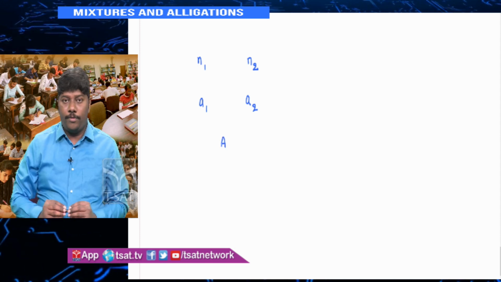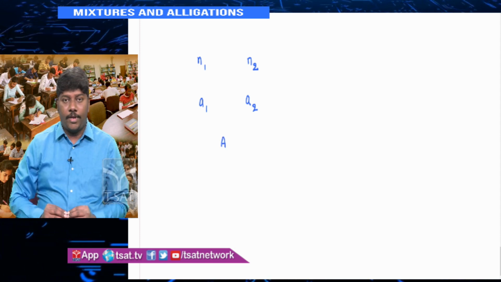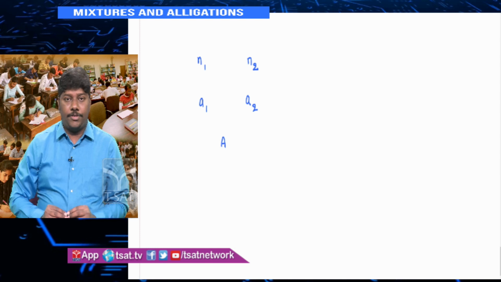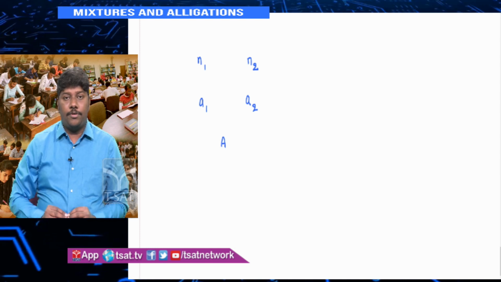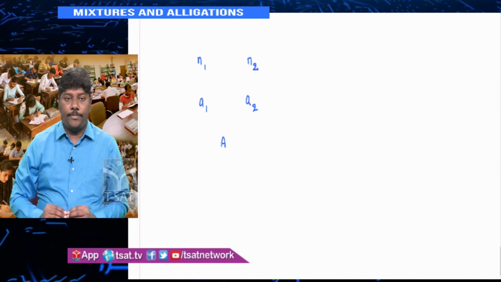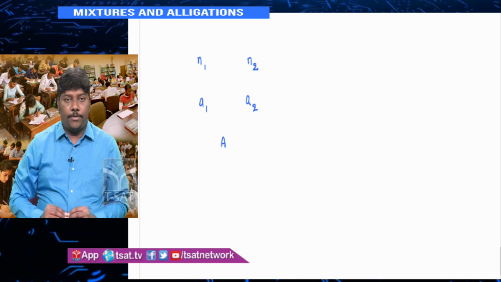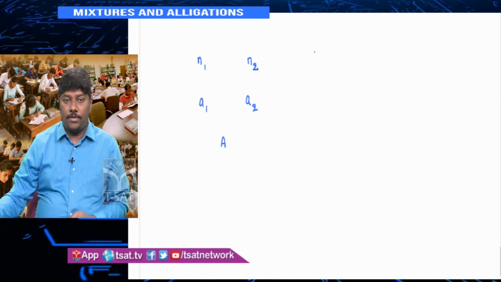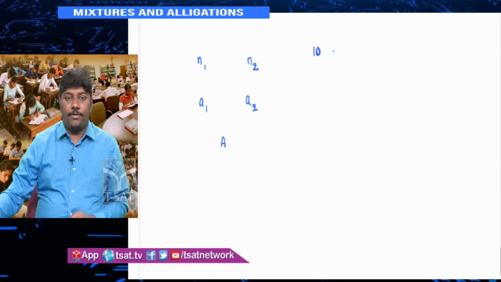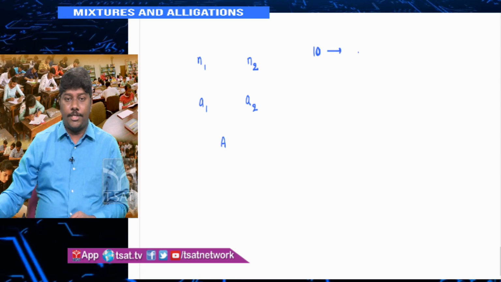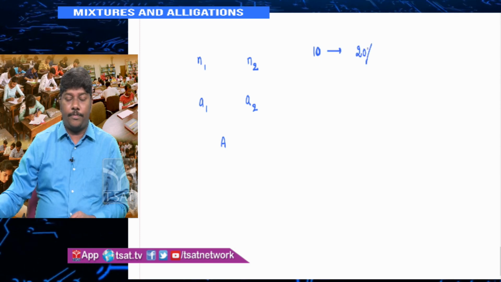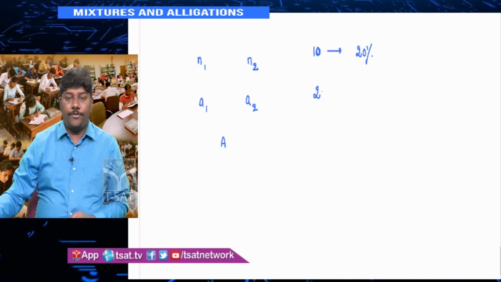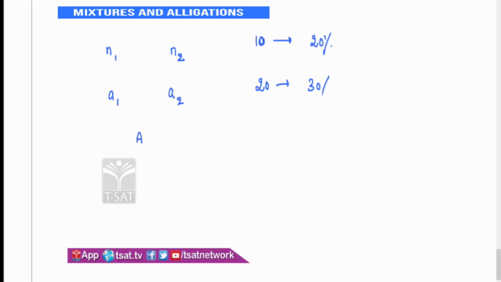This is the whole basis of your mixtures and alligation. Here I have taken an example for average. But when it comes to mixtures, typical mixtures, if you look at, now N1 becomes, suppose I have 10 liters of a mixture, type 1 mixture which consists of 20% milk in it. Another 20 liters of mixture which consists of 30% milk in it. If you combine these two, in the whole mixture, what is the percentage of milk present?